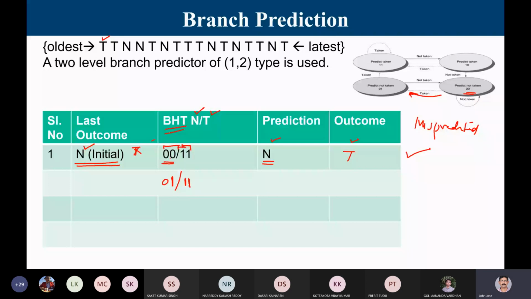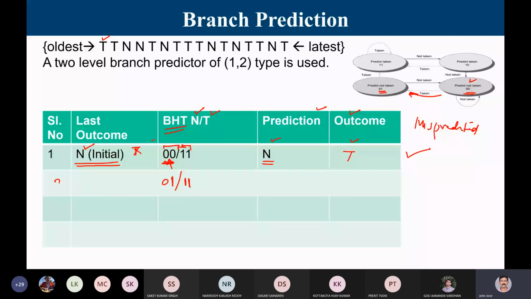Since I referred to that entry, after knowing the real outcome of the branch, whatever entry I referred to is subject to change. Here my entry was 0, 0. Since the entry was 0, 0, my prediction was not taken, and the actual outcome was taken, so there is a misprediction. When you are in 0, 0 and the actual outcome is taken, I change my state to 0, 1. So my entry in the table will become 0, 1. So this is what you have.